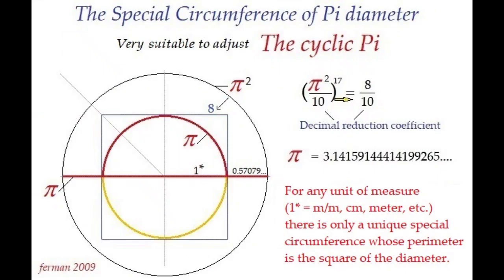1. The special circumference of pi diameter is the only circumference for any unit of measurement which complies with the fact that its diameter is pi, its perimeter is pi squared, and which produces or engenders an interior circle of perimeter 2 pi and radius 1, and a circumscribed square of perimeter 8. Well, the cyclic pi number is extracted from the interrelation of these parameters.